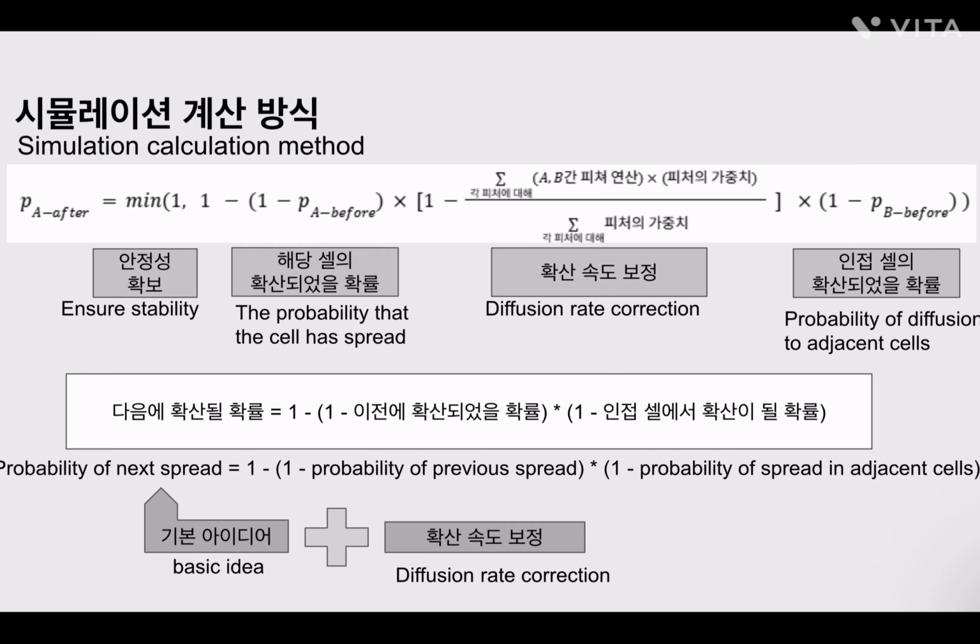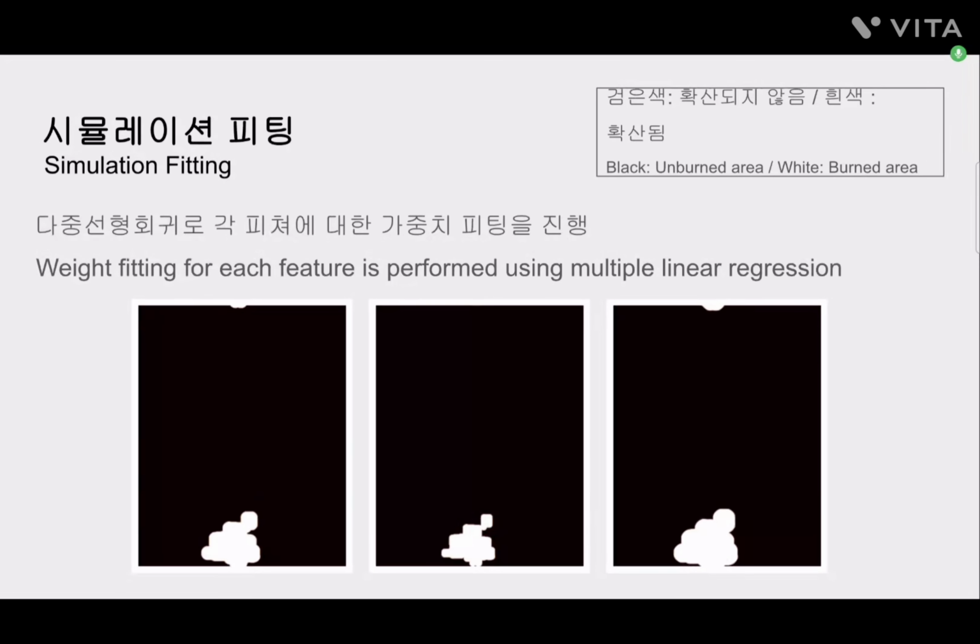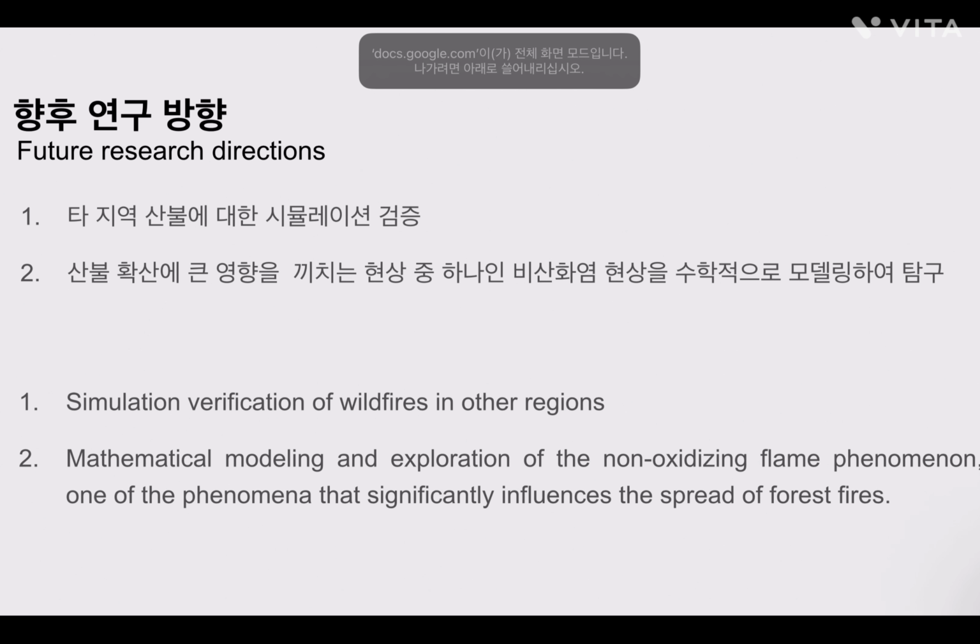I performed simulation fitting using multiple linear regression and developed a simulation model that achieved a prediction accuracy of 58%. Our future research directions can be simulation verification of wildfires in other regions, and also mathematical modeling and exploration of the non-oxidizing flame phenomenon, one of the phenomena that significantly influences the spread of forest fires.